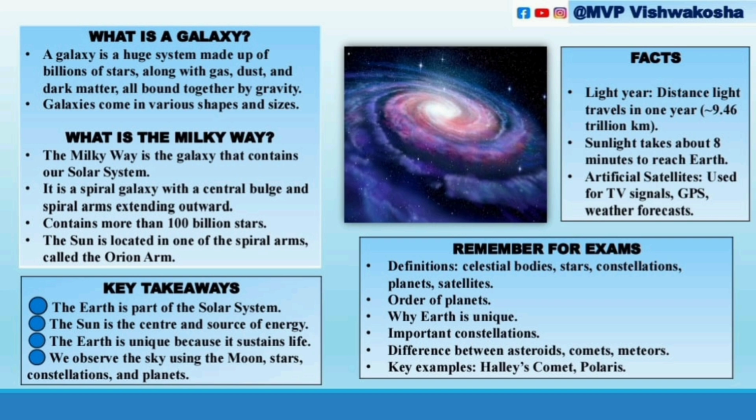The difference between asteroids, comets, and meteors, and key examples like Halley's comet and Polaris are very important. All these are very important from the exam point of view. This was chapter 1 of class 6 geography, The Earth in the Solar System. Very important for exam perspective.